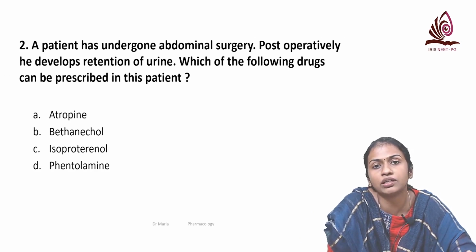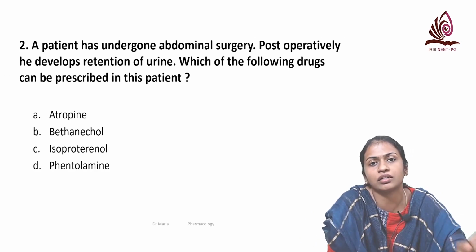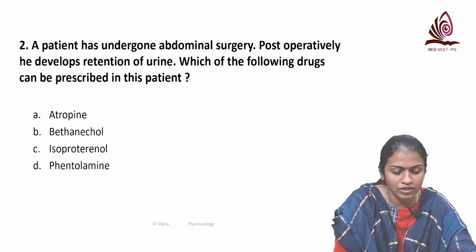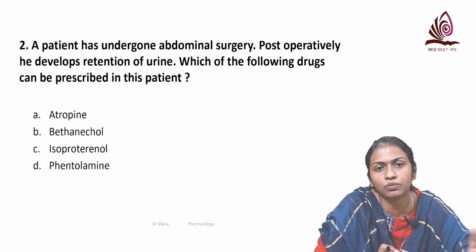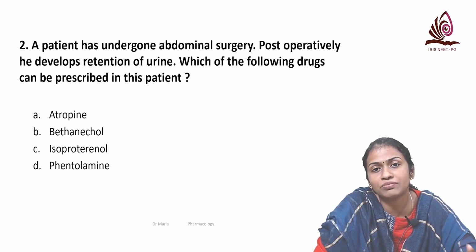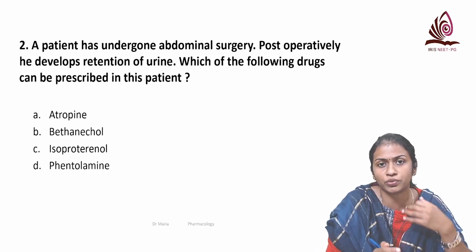So you need an agent that will increase the detrusor contraction and thereby help in preventing the urinary retention. We have just seen that the cholinomimetic agents will stimulate the detrusor contraction, relax the sphincter tone and help in urination.